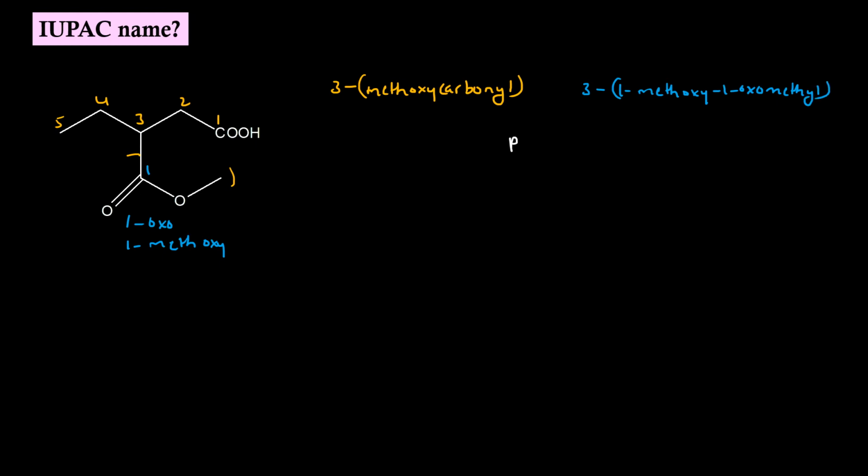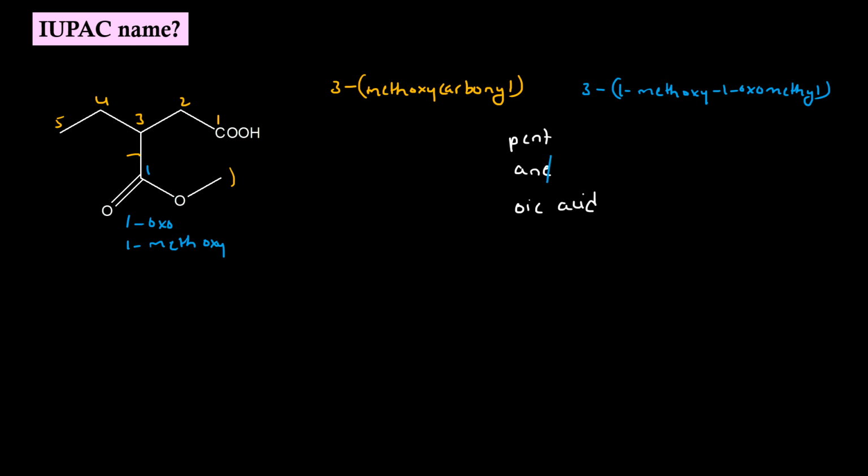Root word is pent. Primary suffix is ane. Secondary suffix is oic acid. We have to drop the E of the primary suffix.